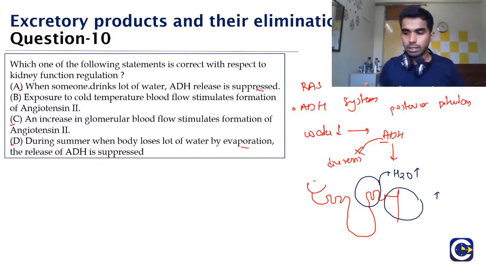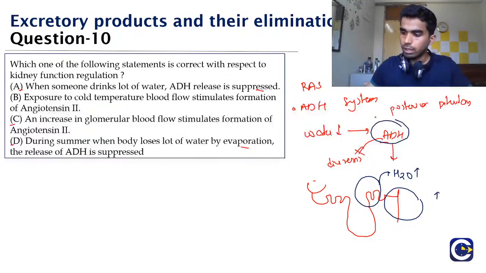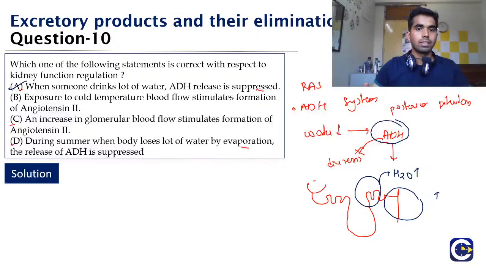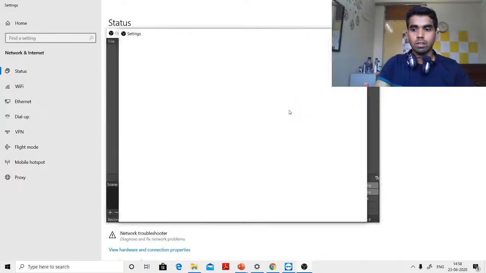Already the water is plenty in your body, so you do not need to conserve water, and hence ADH, which tries to conserve the water in your body, will be suppressed so that the water can be passed out. So the correct answer, as Akshaya said, is option A, that the ADH is suppressed. And exposure to cold temperature causes vasoconstriction, and that is why angiotensin is not released.